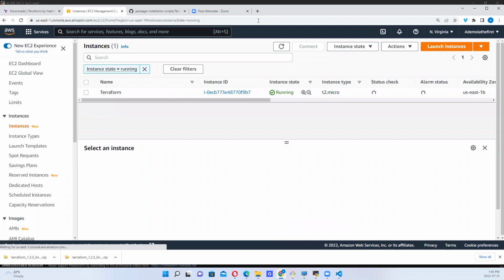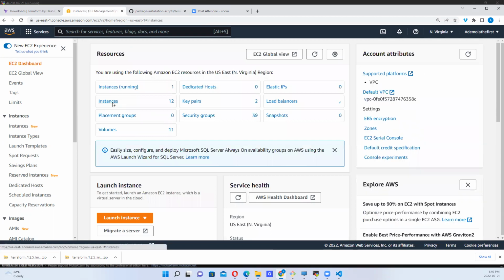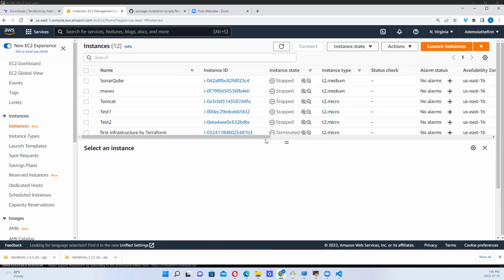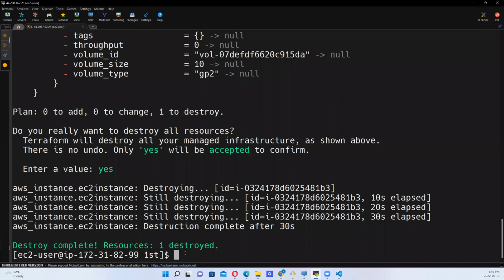Still destroying. You see, it's gone. It's no longer running. Let's see everything we have. Instances: first infrastructure by Terraform, terminated. So it's destroyed. Destroy complete. 1 destroyed.